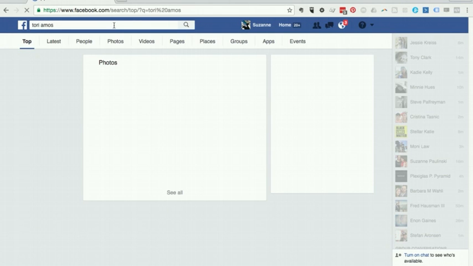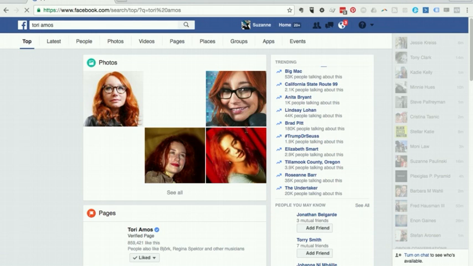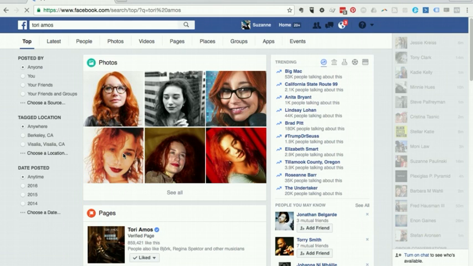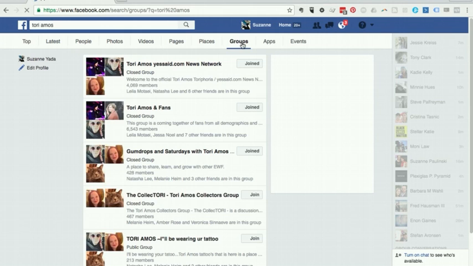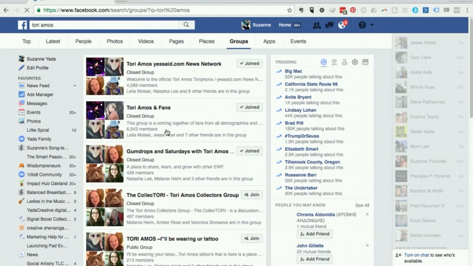Up here, these search results are going to give me some interesting results based off of what my activities are and what my friends are talking about, but what I really want to find is groups. So I'm going to click this groups tab right here. And here it's going to show me all of these groups that have the words Tori Amos in the search bar. I've joined quite a few of them already.